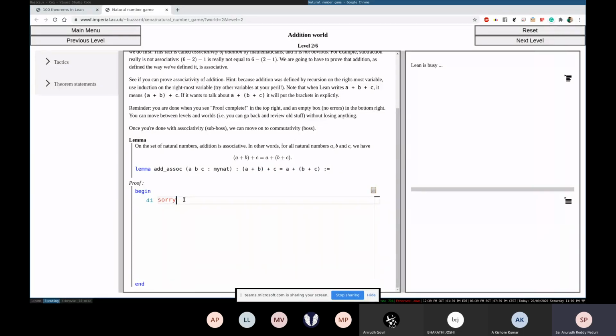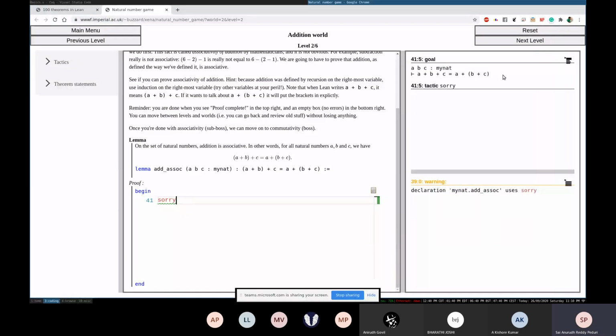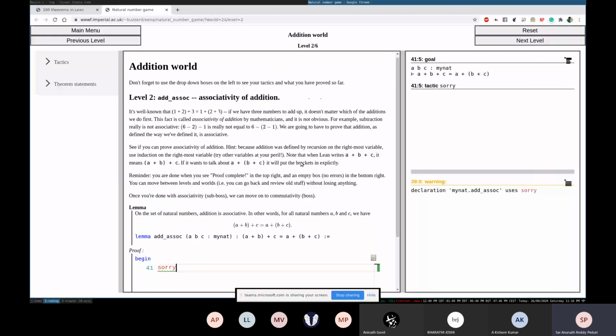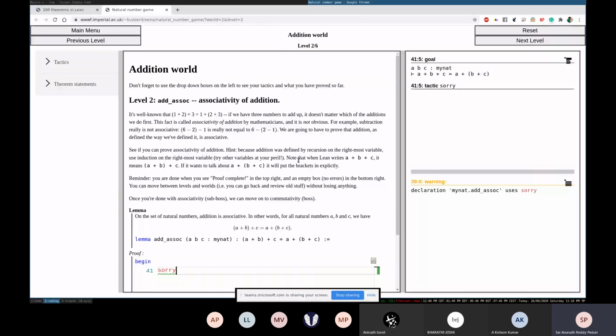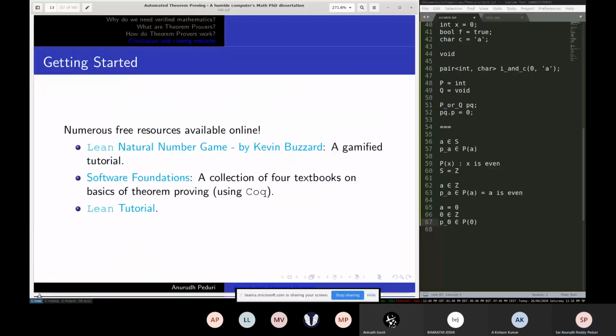And "sorry" is just saying that you give up on the proof, but you can remove that and actually start writing the proof. So you can interactively write. It's a similar interface. You write the proof here, you see what is going on here, and if you have any mistakes, it'll show up here. This is a nice way. I'll share the link also later so you can have a look.